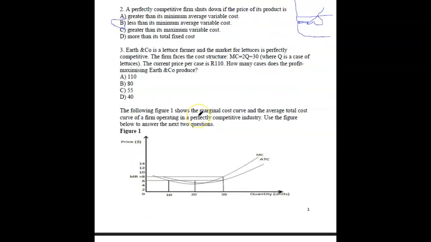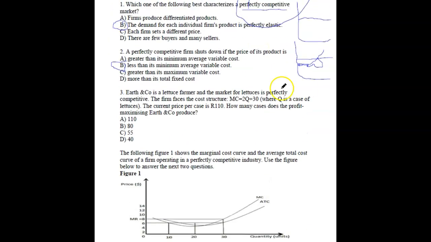Number 3, Earth & Co is a lettuce farmer and the lettuce market is perfectly competitive. So again, perfectly competitive, you must know that it has this demand curve. What you must know is the price over here is the same as the quantity demanded.